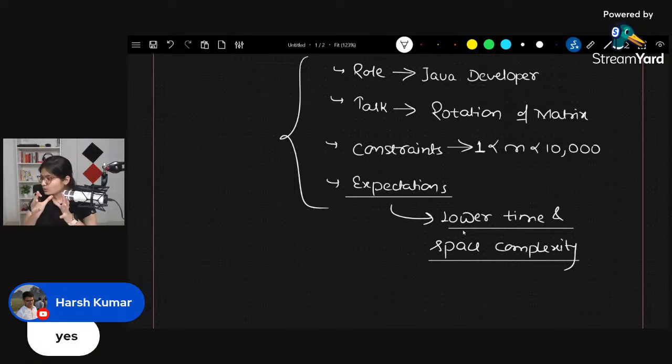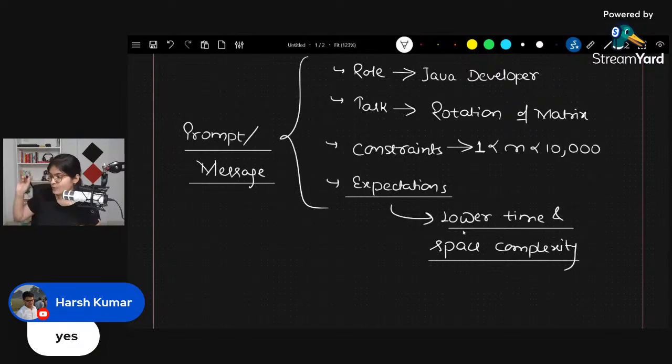This is how the complete flow of writing anything in ChatGPT should go. This is how you should write any prompt. Prompt, in other words, as I told you at the start of the session, is a message. I hope you understand the scenario. The same scenario you can relate to everywhere, with whatever problem you're trying to solve. I'm just giving you one simple example.